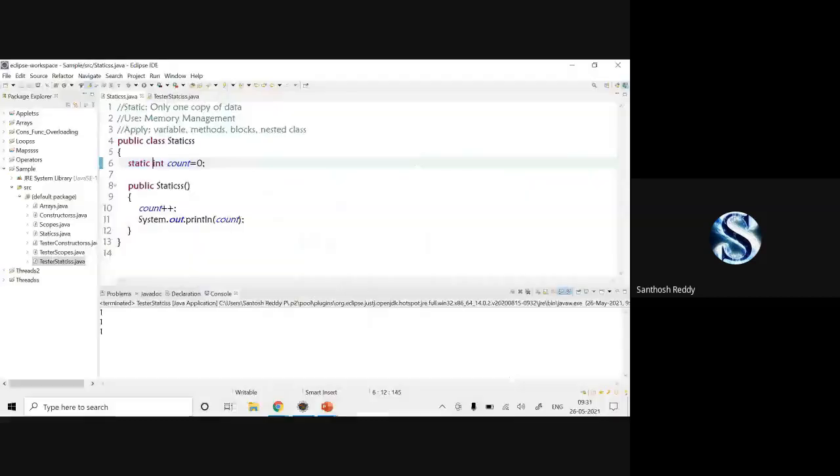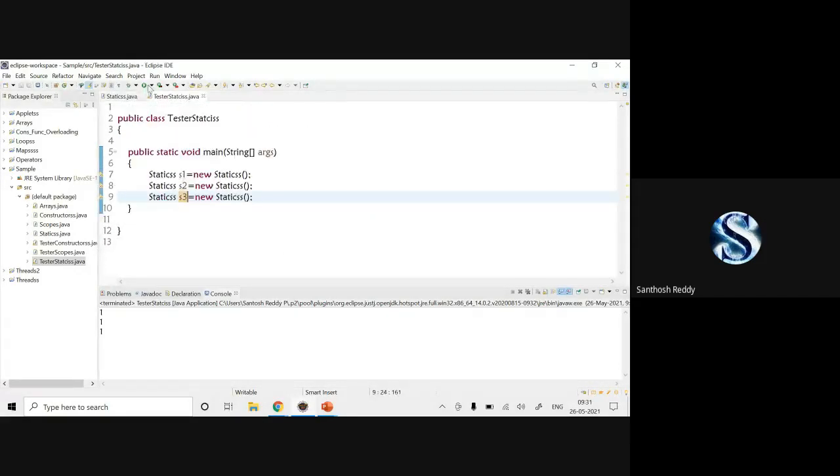Okay. Now I have saved the code. Now I'll go to the tester statics class and I'll run the code. Can anyone tell me what your output will be?